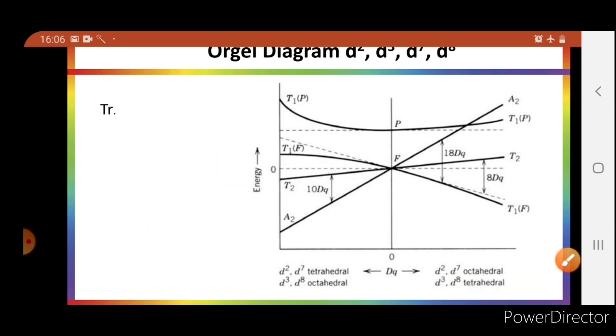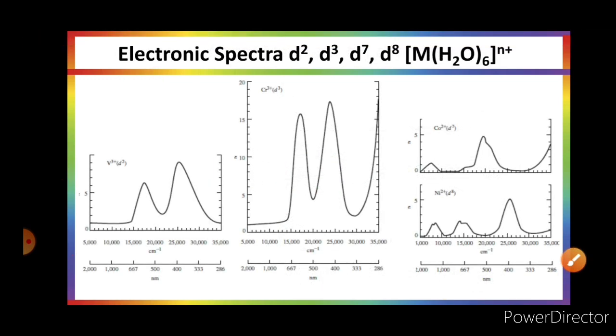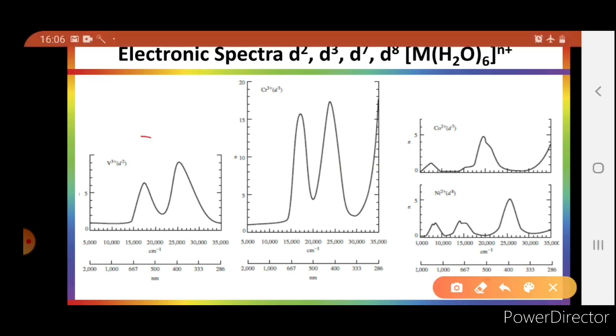Let's see the spectra. This is d2. You see here that in case of d2 there are only two absorption bands. One is from T1g to T2g, another is from T1g to T1g(P), and the one which is not appearing here appears at 36,000, the third one, which is due to T1g to A2g.